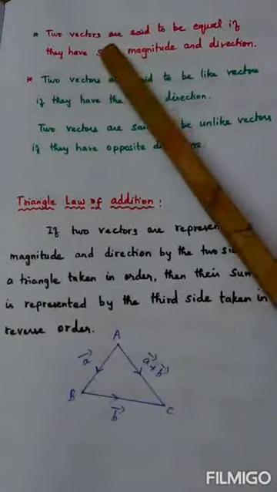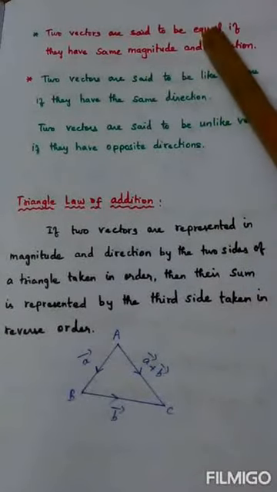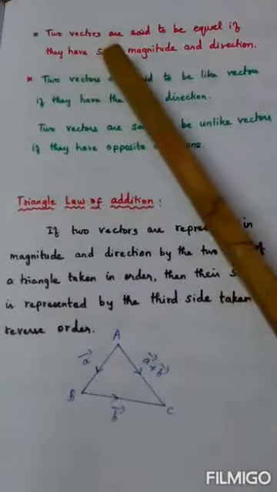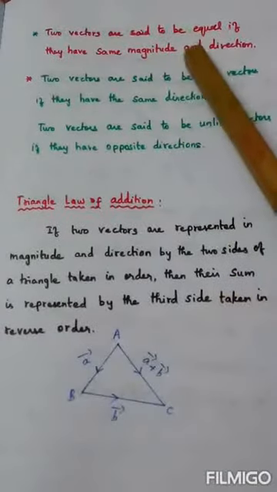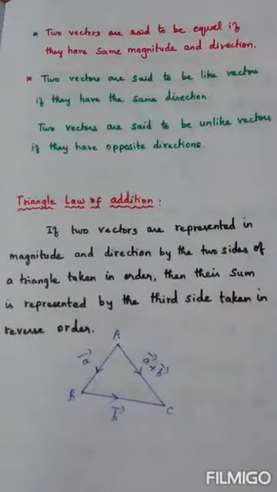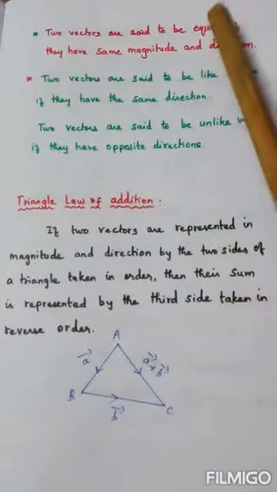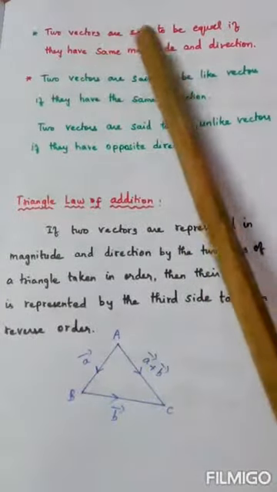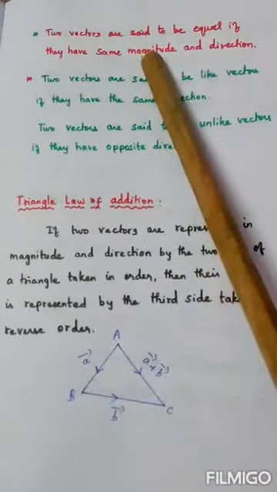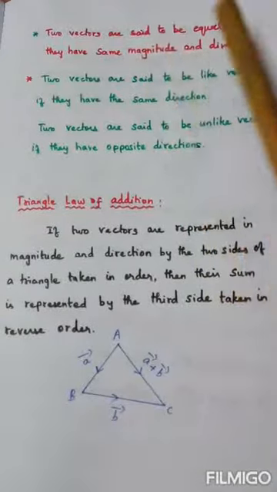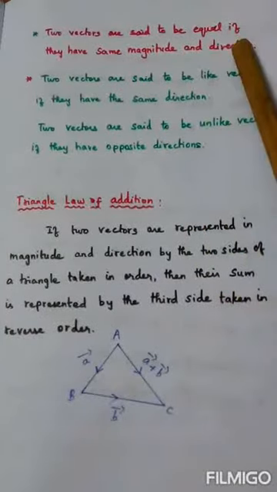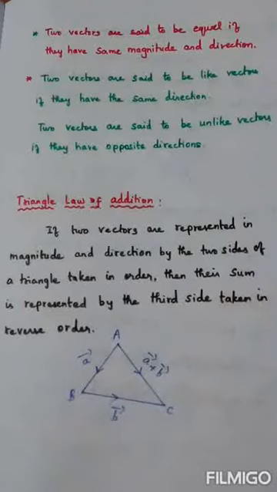Now, two vectors are said to be equal if they have the same magnitude as well as direction. When two vectors are equal, they should have the same magnitude, which means they both should have the same length, and also they should have the same direction. Then only two vectors are said to be equal.